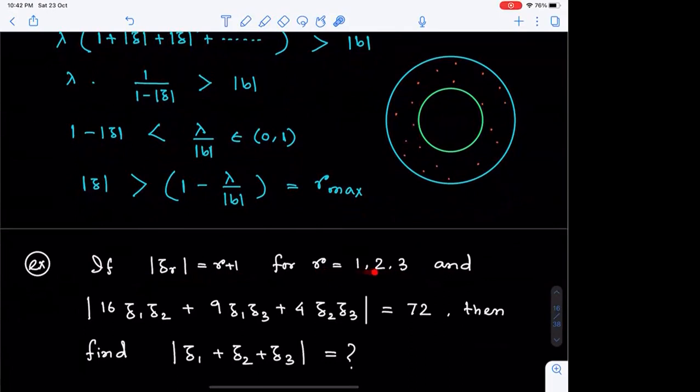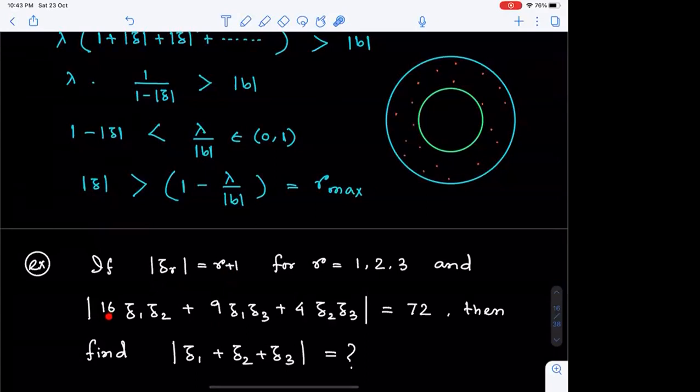r has only 3 variations, 1, 2, 3. Means modulus of Z1 is 2. And modulus of Z2 is 3. Modulus of Z3 is 4, right? Yes, sir. And look at these coefficients, 16, 9, 4.